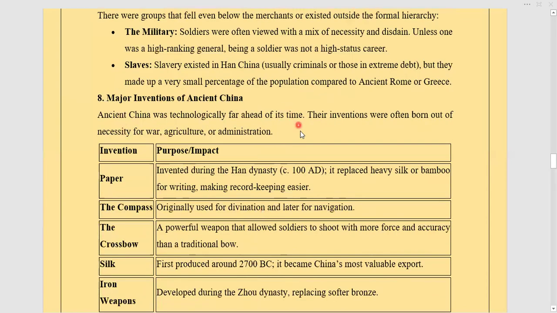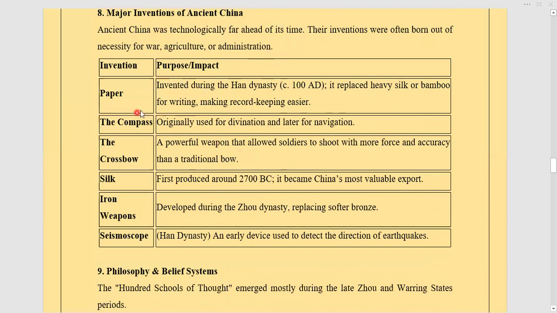Okay, now talking about the major inventions, there is paper. It was invented during the Han time period. It replaced heavy silk or bamboo for writing, making record keeping easier. The compass was originally used for divine purposes, and later it was used for navigation. So the primary purpose was divine. The crossbow, a powerful weapon that allowed soldiers to shoot with more force and accuracy than a traditional bow. Silk, first produced around 2700 BC, became China's most valuable export.